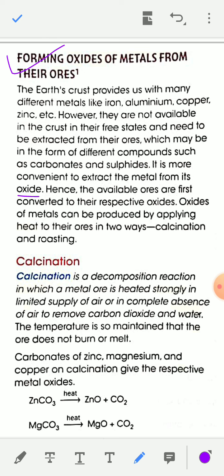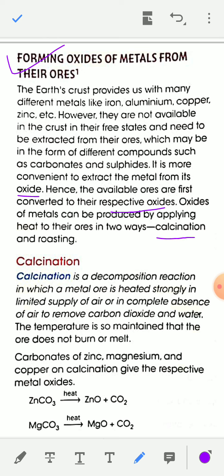Hence the available ores are first converted into their respective oxide. Now how to convert the metal ore into their metal oxide? Oxide of metal can be produced by applying heat to their ores in two different ways.